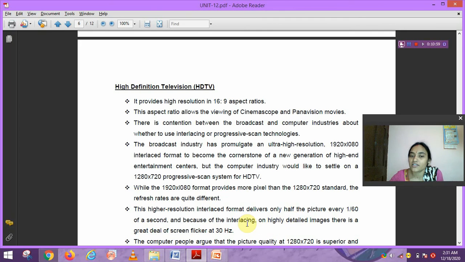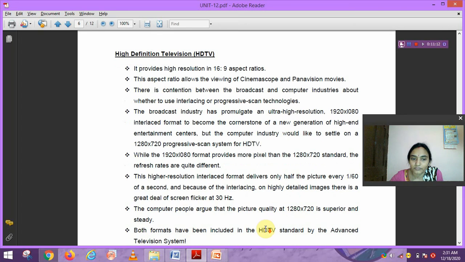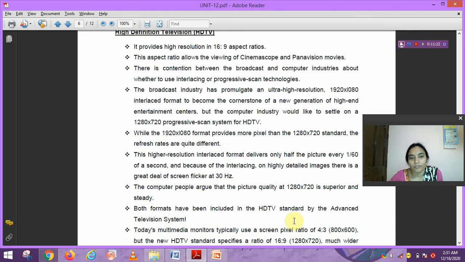Because of the interlacing on highly detailed images, there is a great deal of screen flicker at 30 Hz. The computer people argue that the picture quality at 1280 by 720 is superior and steady, but both formats have been included in the HDTV standard.